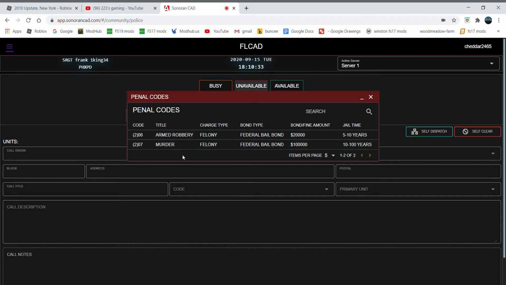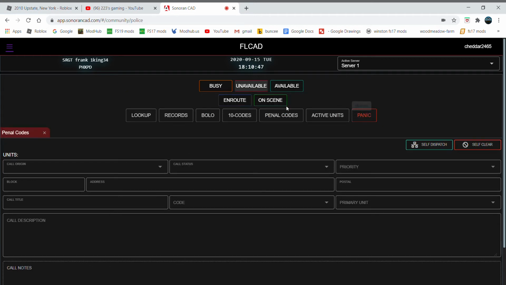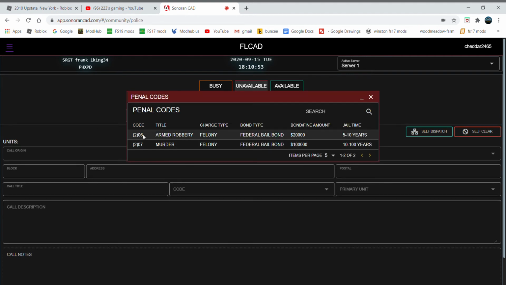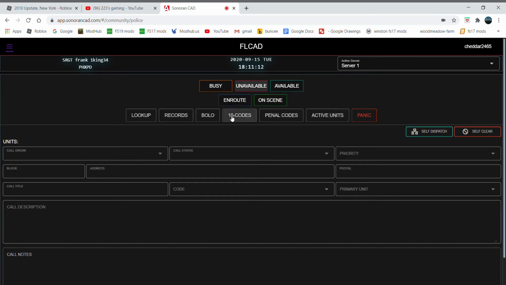This is all of our penal codes, so it's a 07 to put it in for arrest and all that. It's the bond type, the charge type, jail time, all that stuff. So if we forgot what we're going to put someone in for because they did armed robbery, let's say the code is going to be 206, and the title is going to be armed robbery. Charge type, felony. Federal bail bond for the bond type, it's going to be $20,000 to bond someone out, and then 5 to 10 years in jail. So that's what penal codes are for.